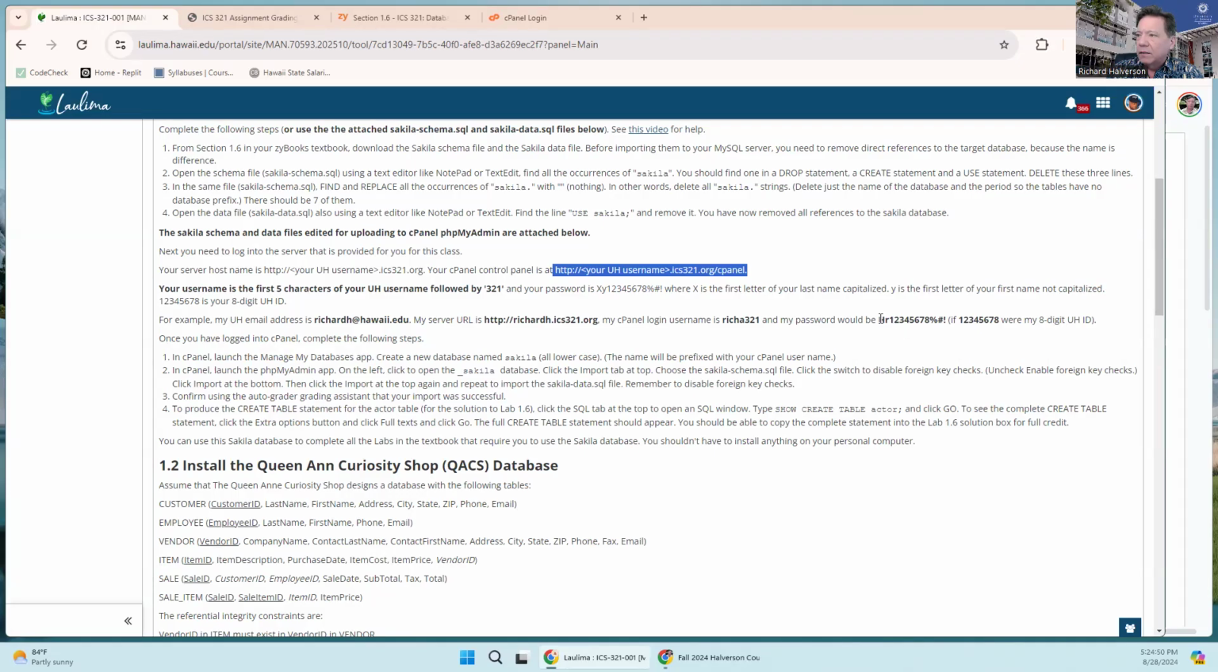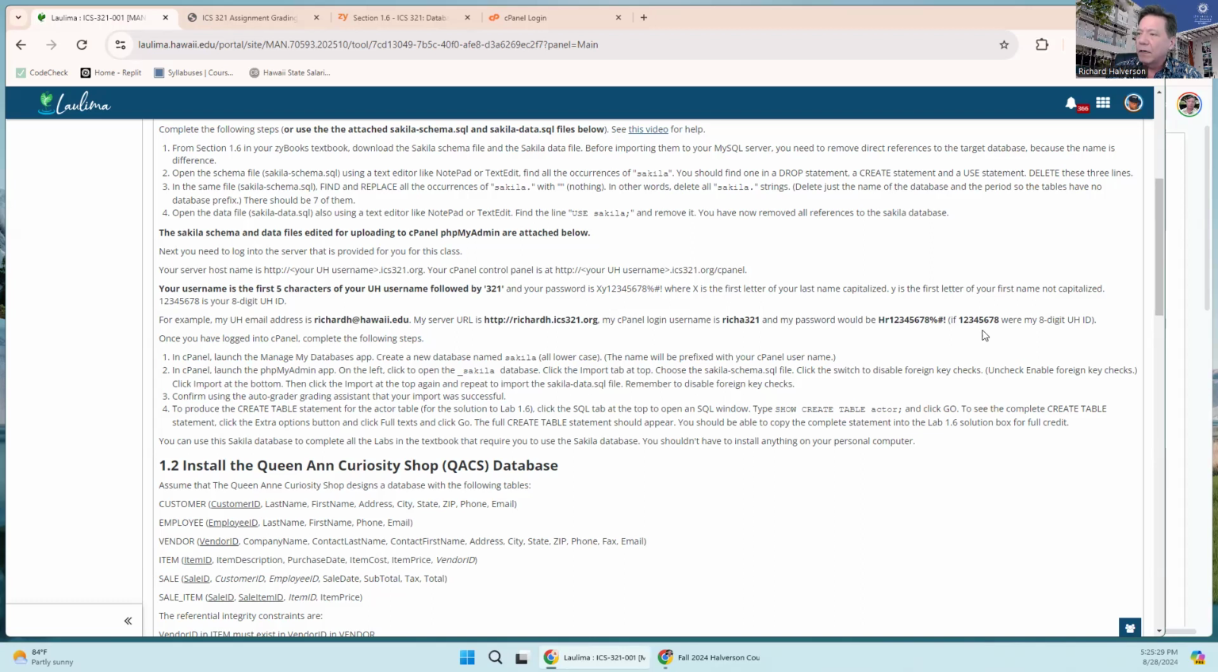Then your password is your last name, with the first letter of your last name capitalized, then the first letter of your first name, not capitalized, then your 8-digit UHID. Everyone's got an 8-digit UHID. And then at the very end, we stick a percent sign, a hashtag, and an exclamation point. That's your password. After you get in there, you can change it. For me, because my last name is Halverson, it starts with a capital H. My first name is Richard, so next is a lowercase r.